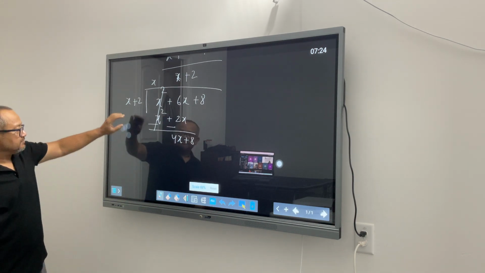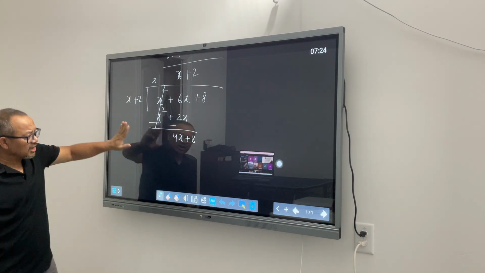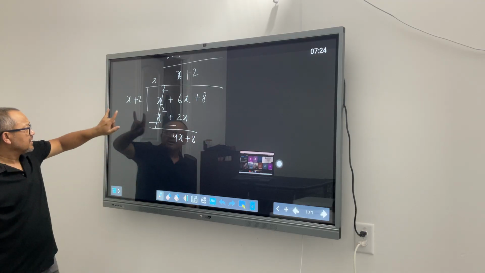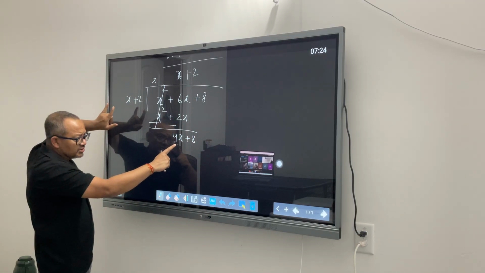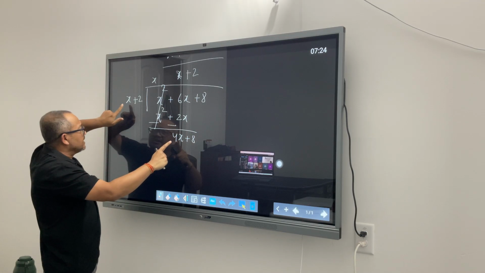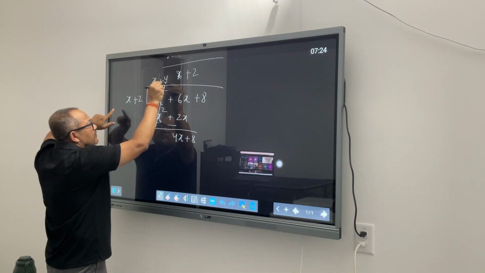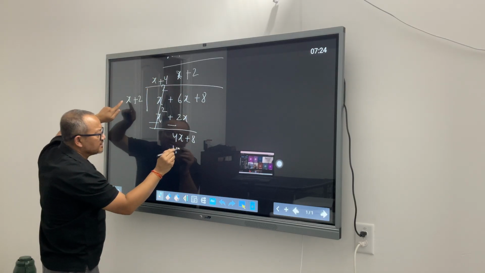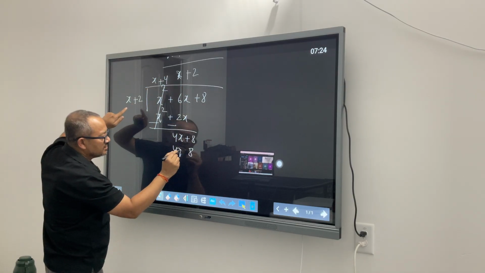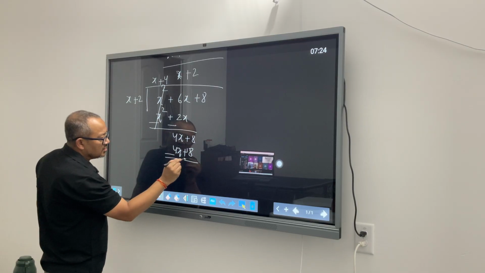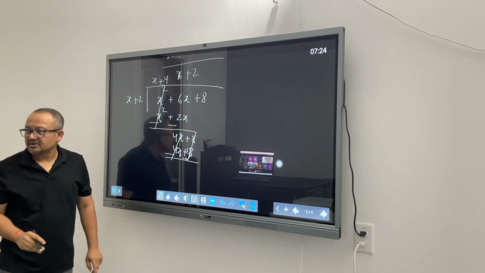Again, you will not look at the whole polynomial. You say, my next goal is to get rid of 4x. What do I multiply x plus 2 with to get 4x? Obviously 4. That gives 4x plus 8. Everything is gone.